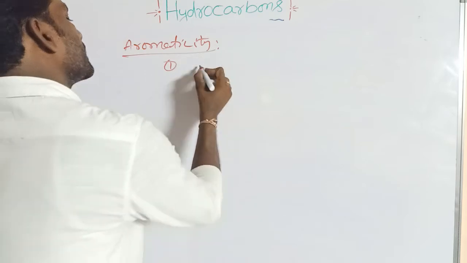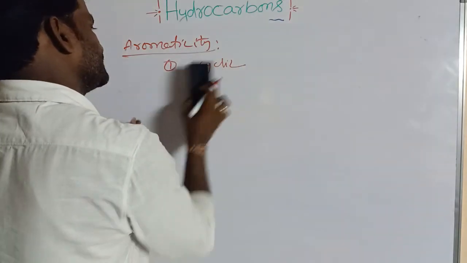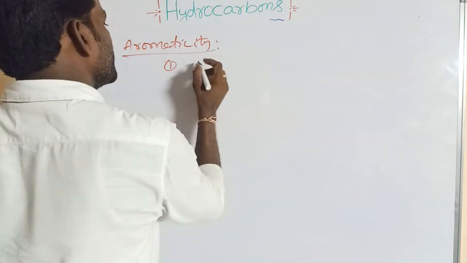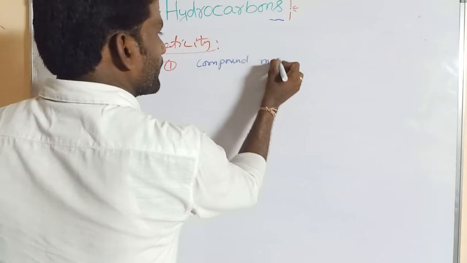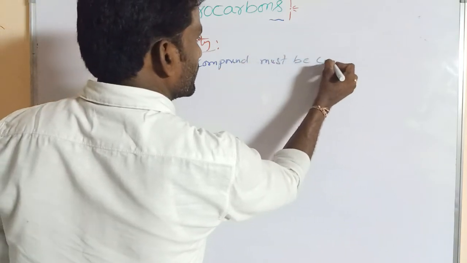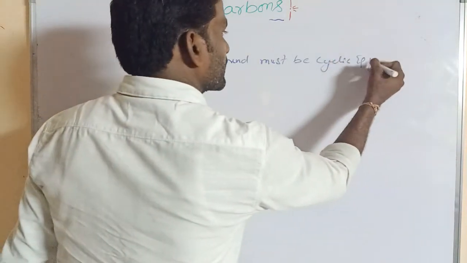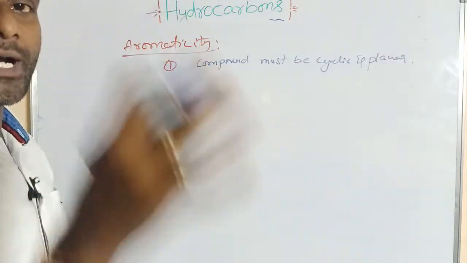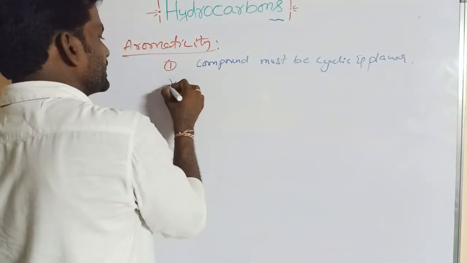First of all, the compound must be cyclic and planar. Planar means all the atoms of the molecule are present in one plane.